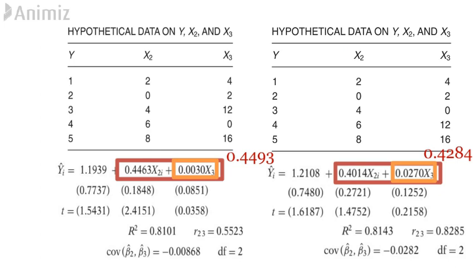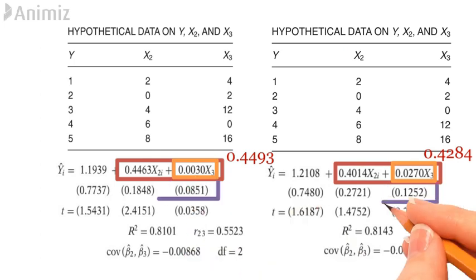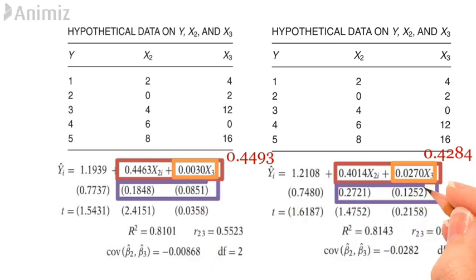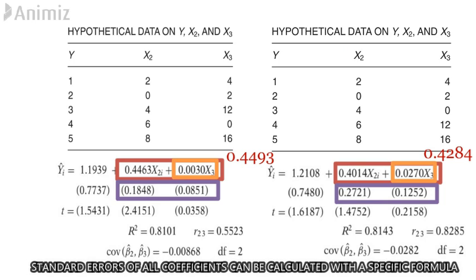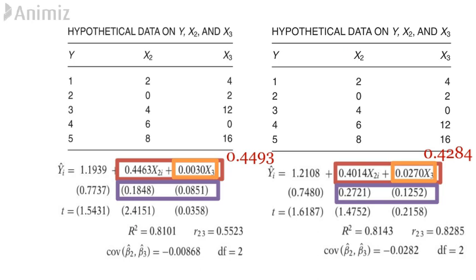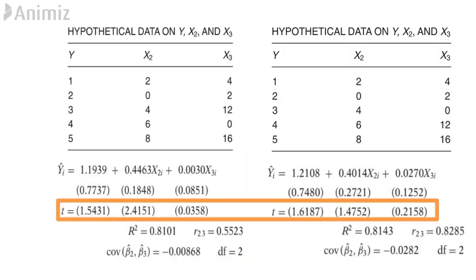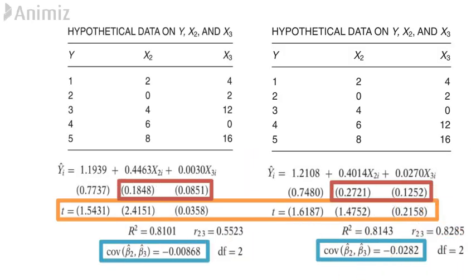In the presence of high multicollinearity, we cannot estimate the individual regression coefficients precisely, but linear combinations of these coefficients may be estimated more precisely. Not only that, the standard errors of all coefficients are also almost the same, 0.1550 versus 0.1823. So you can see how the regression results vary because of the presence of multicollinearity.